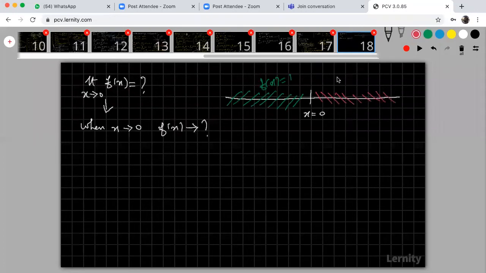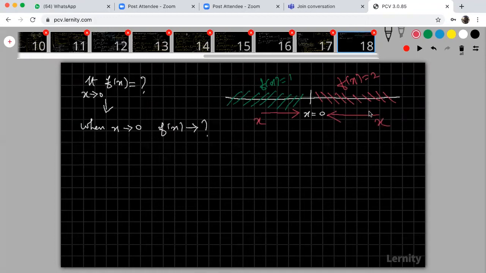When x is above 0, what is my f of x? My f of x is equal to 2. So look at that, when x is approaching 0 means... this is also when x is approaching 0.